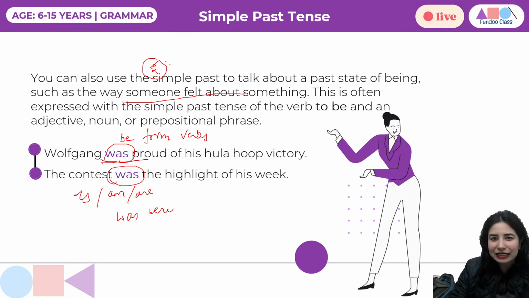So we can quickly write the usage and one or two examples so that whenever we revise, it's quick to connect. Whenever we do tenses, try to cover a lot of examples, right? A lot of exercises. Even if you feel it's very basic, what's in it, I can do it, still do it, because the more you practice, the more comfortable you will be with the concept. Great. So let's further proceed.